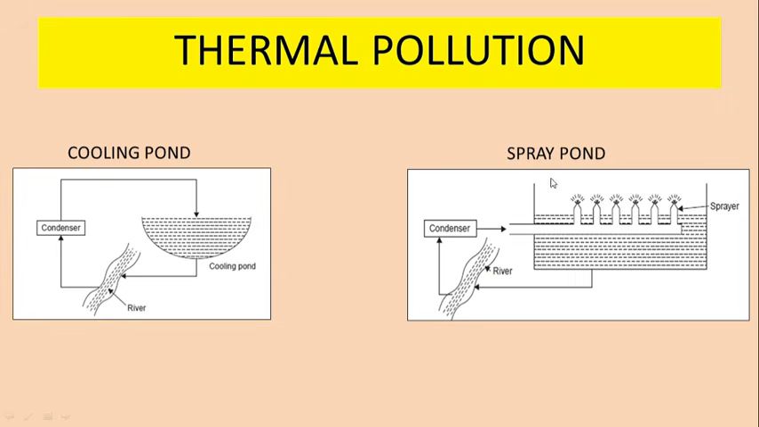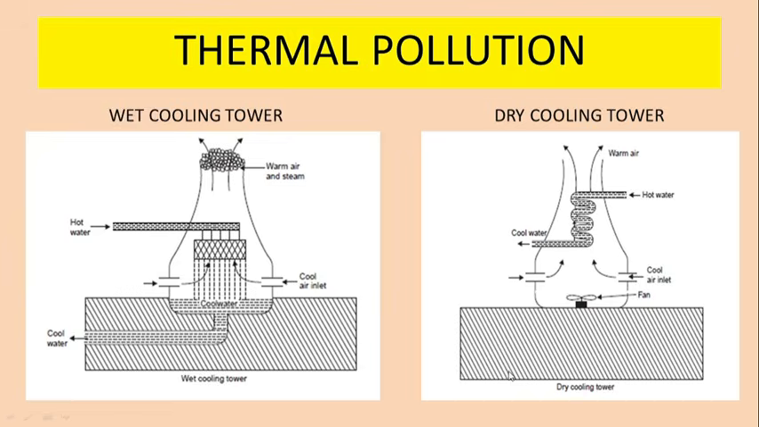Second is spray pond. Spray pond is another technique by which we can reduce the water temperature and then we can discharge the water in the river. So in this case, hot water is made to pass through multiple fountains. So the nozzle of the fountain releases hot water, and gradually this method helps in reduction of temperature. So cool water is collected and it is discharged in the river.